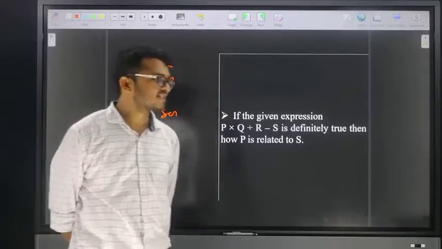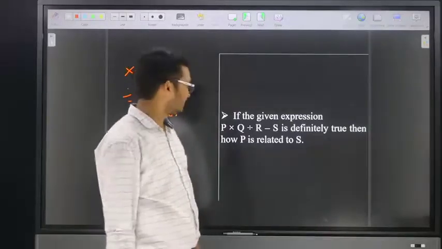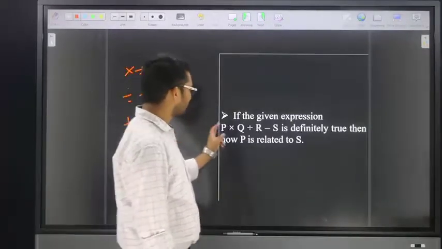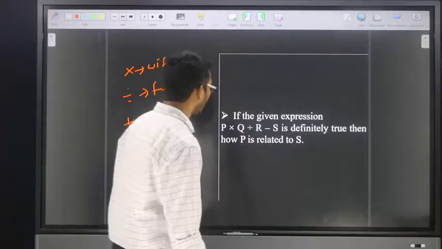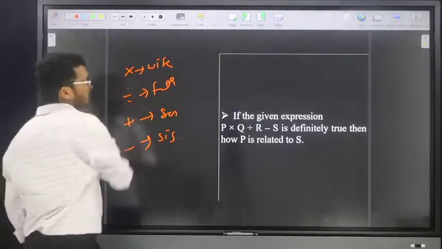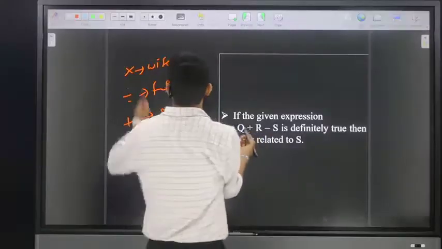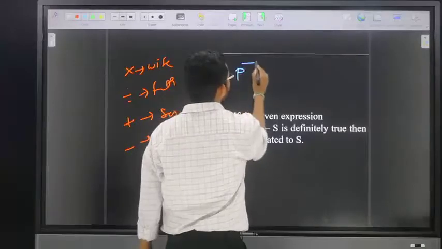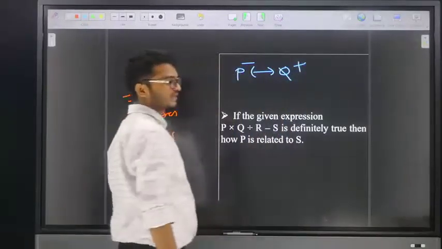Yes, friends, the answer is mother. They mention that P into Q divided by R minus S is definitely true. Then how is P related to S? Friends, check here: P into Q means P is wife of Q. That means Q is husband of P.